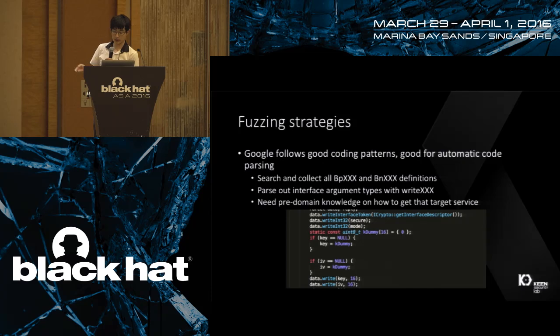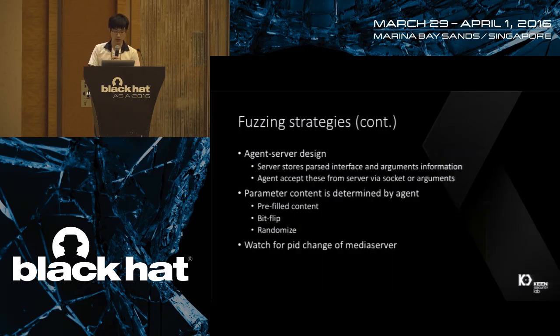For example, in this picture, we see that the argument first needs a string, then it needs an int, and then it needs an int again, and then a byte array of 16 length and another byte array of 16 length. So we need some logic to decide which integer we will use and which content of byte array we will use. In this part, I use some pre-filled contents, like some integers that will frequently trigger integer overflow, like FF, or like this.